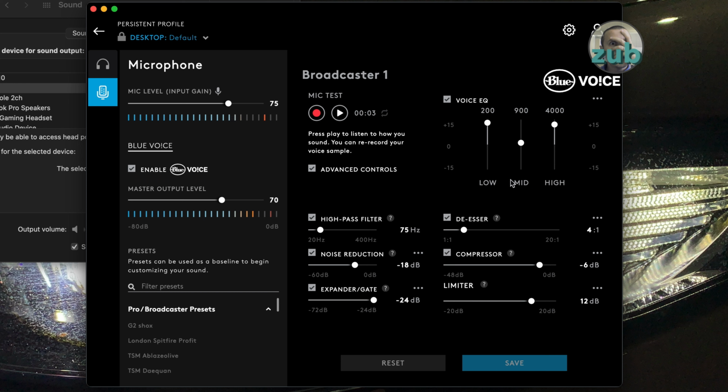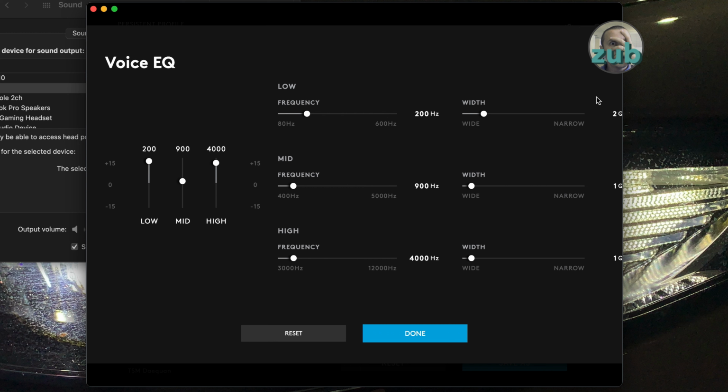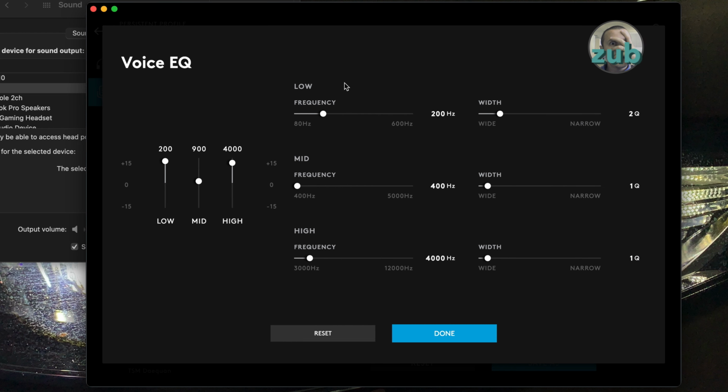There is also voice equalizer here. This is with the equalizer disabled. It's enabled now. There are also a lot of settings on equalizer here. Low frequency, 680 Hz with narrow or wide. Mid frequency we have at 5000 or 400, and width at 10, narrow or 0.5, and for high we have up to 12,000 Hertz, and width from narrow to wide, this is 10, narrow and wide 0.5.